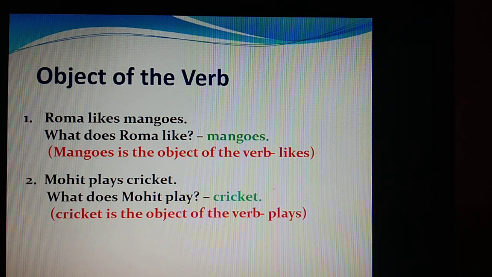Mohit plays cricket. Now if I ask what does Mohit play? You will say cricket. So cricket becomes the object of the verb plays. So plays is a verb because it's an action word.